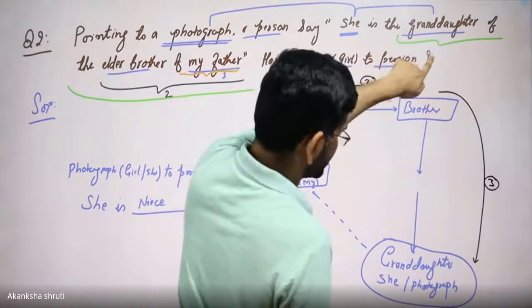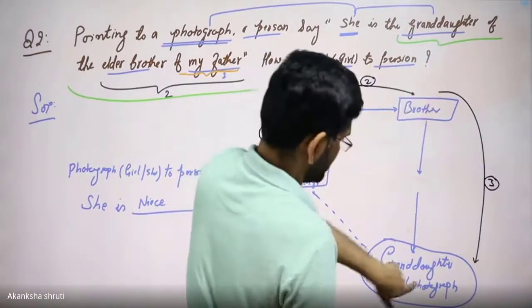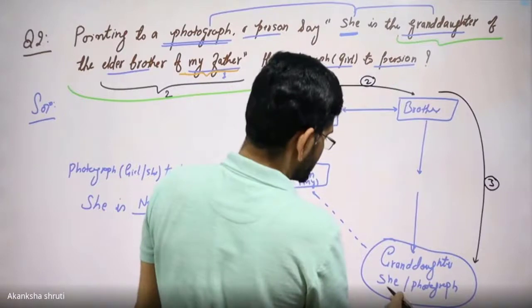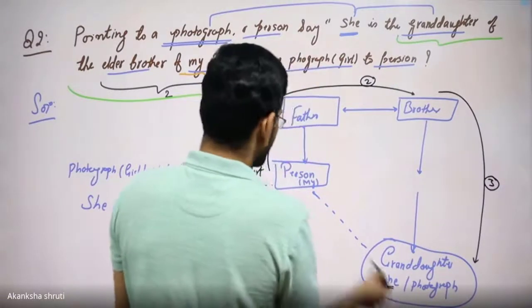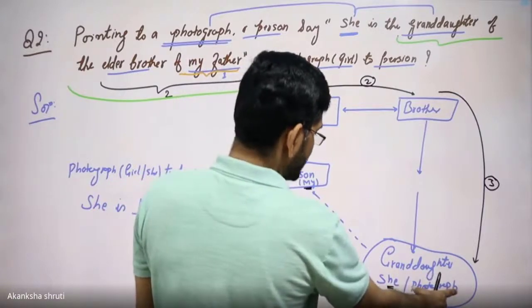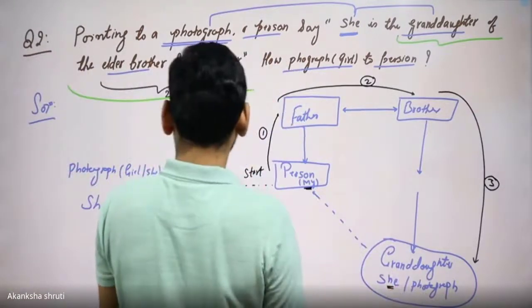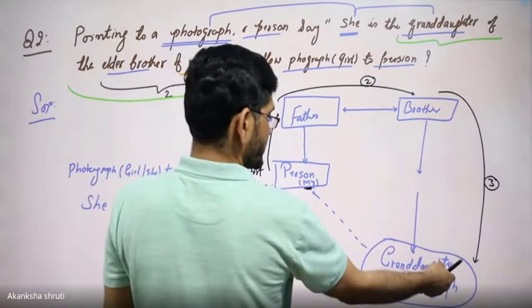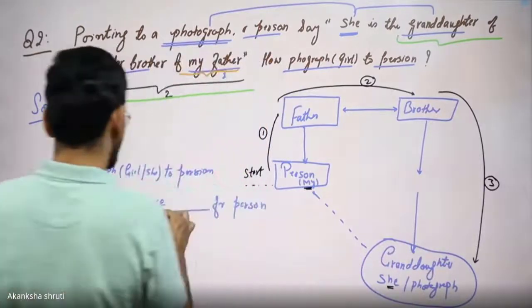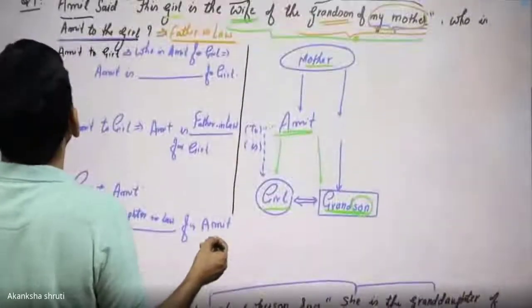Then this is talking for the C. C is the granddaughter. So grandson of this, we have drawn it here. And this itself is talking as C is. So it is the C. This way, the relation of C with my or this person. So this photograph with this person, we are getting it is one step down. And it is not the son or daughter, it will be the girl, so it is the niece.